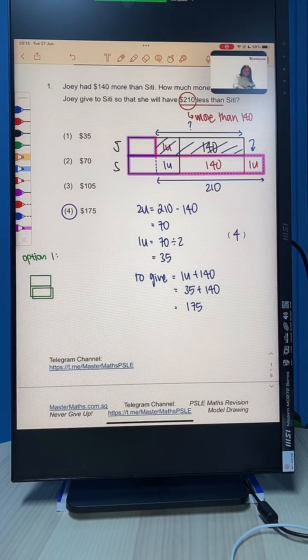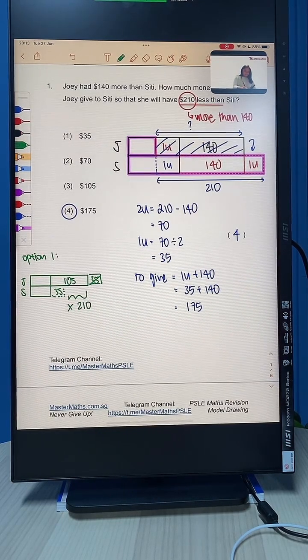Initially, she had 140. She gave away 35. So she's going to have 140 minus 35, which is 105. And Siti will have 35 extra. Again, this shows that this is not 210 less. Joey is supposed to have 210 less, so option 1 is out. Everybody can follow? Option 1 is out.